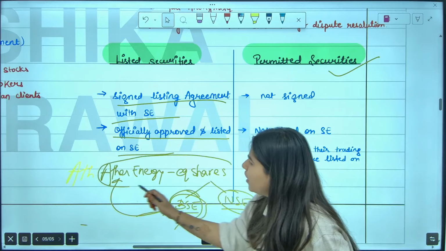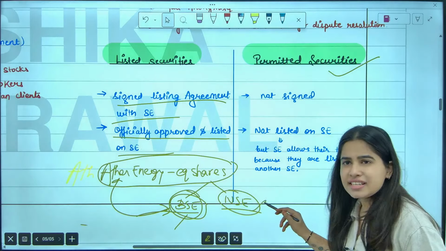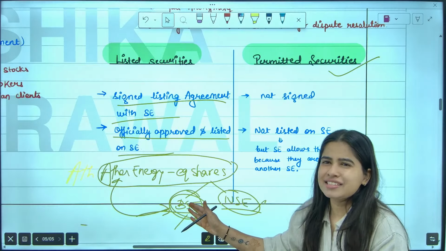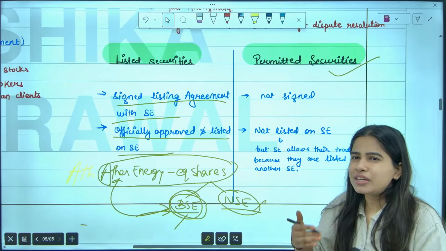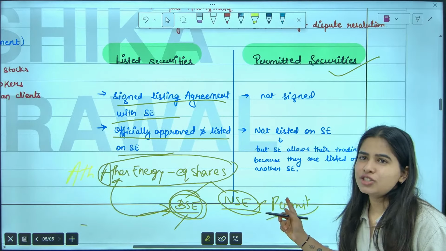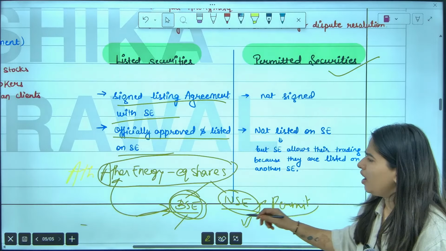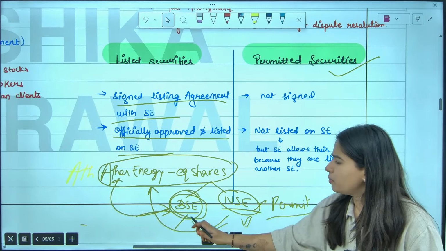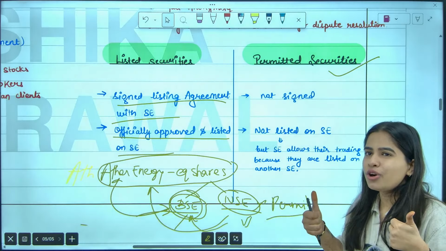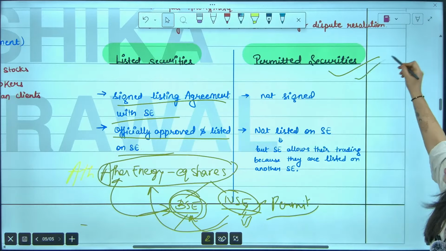Now Aether Energy will be like, why go through the same process again with NSE? So we will just apply to NSE and say, we are already listed on Bombay Stock Exchange. Why go through the same listing process? Please permit our equity shares to be traded on NSE also. And NSE will say, okay, you are complying with all the requirements, and since you are already listed on Bombay Stock Exchange, I will allow your equity shares to be traded on NSE also. That is known as permitted security.